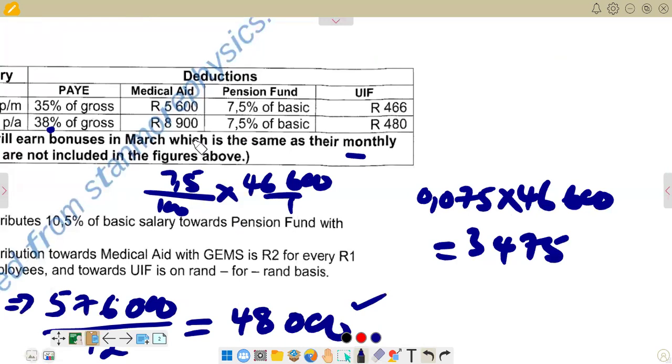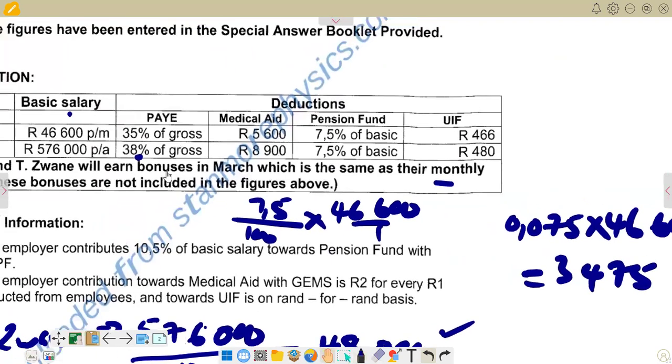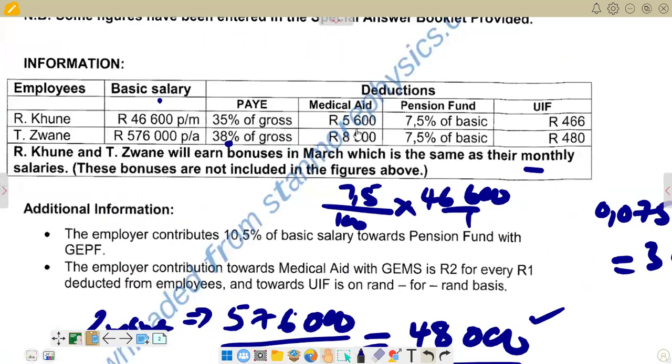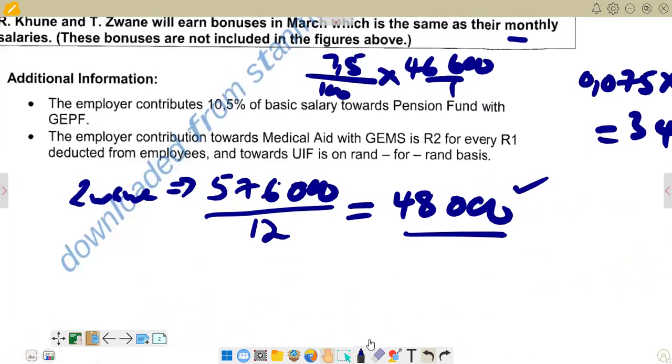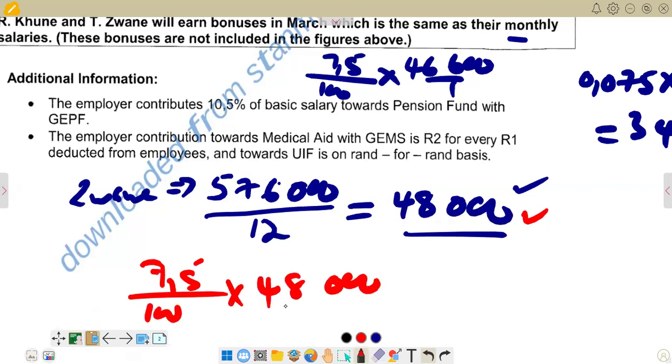For Zwane, remember we are saying Zwane is here. Let's just come here. We have got this is Zwane, T1, and then it's also 7.5% of basic. And here we are given the annual and we calculated monthly. So we're going to say 7.5% of the monthly amount. This is the monthly amount that we calculated at that time. So we are going to say 7.5 over 100, and then we multiply by 48,000 over 1.